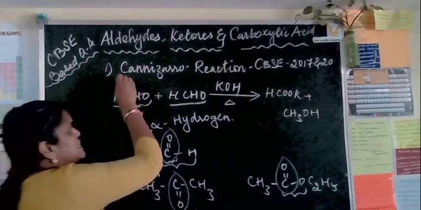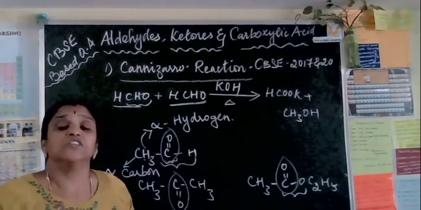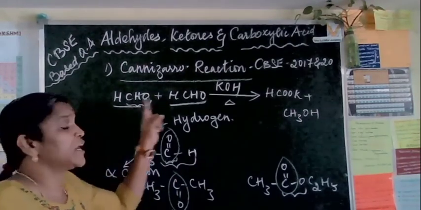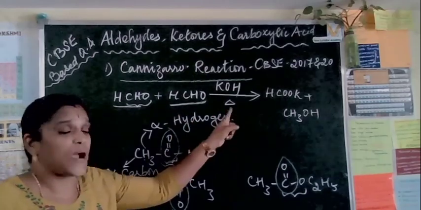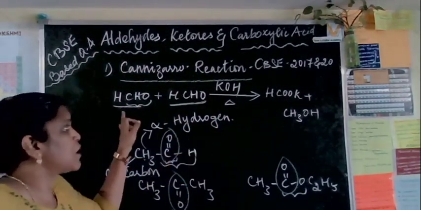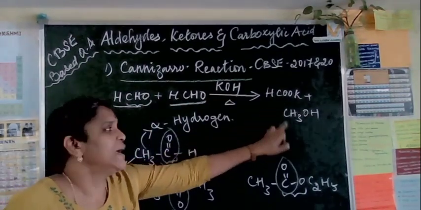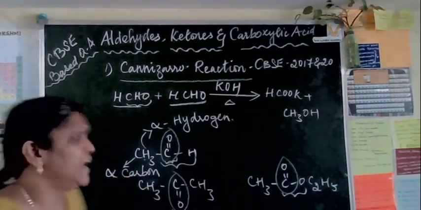That is what the Cannizzaro reaction mentions, for compounds which do not have alpha hydrogen. So two molecules which do not have alpha hydrogen combine, and while heating you will get the related salt. That means formaldehyde forms sodium, sorry, potassium formate and methyl alcohol. Okay, now this is a